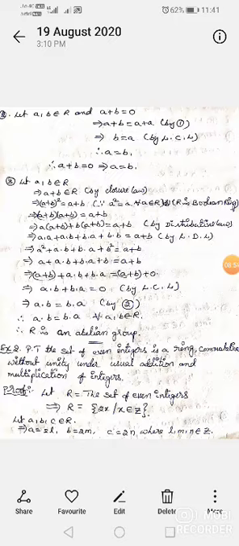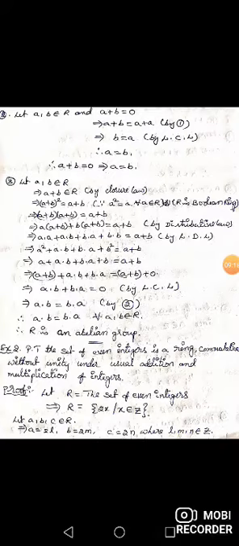Therefore a plus b is equal to 0 implies a is equal to b. In the Boolean ring, whenever a plus b is equal to 0, we get that a is equal to b. With this, the second point is also completed. Let us see the third point: every Boolean ring is abelian. For that, we have to show that the commutative law is satisfied in the ring. What is the commutative law? a dot b is equal to b dot a for all a, b belongs to R. To show this, let us take two elements a, b in capital R.